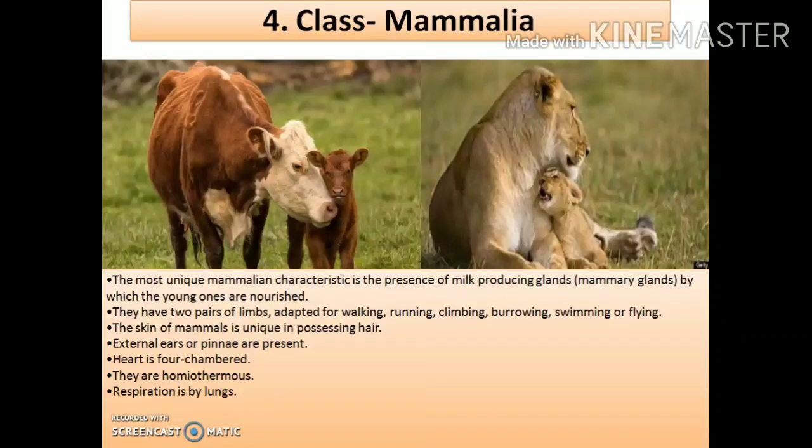So your second homework is to write about the three most unique mammalian characteristics, which are not found in any other group of animals. Okay,